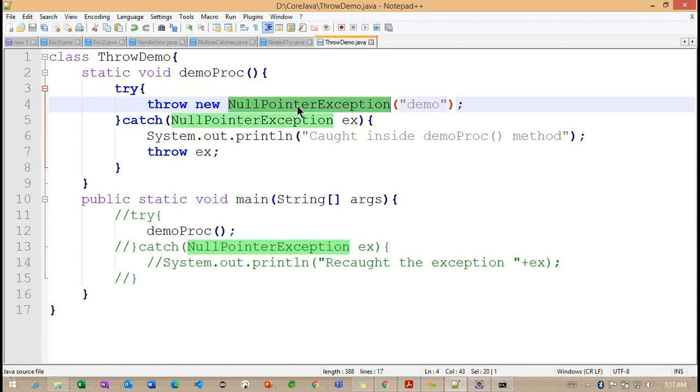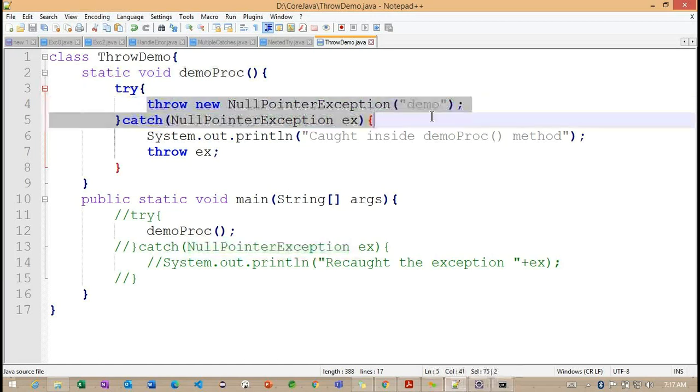Sometimes we'll work with a user-related exception, or a password-related exception. If the criteria we set for the password is not followed, we throw a password-related exception. But how do we provide the message? With the help of the string parameterized constructor. So we need to understand why the second constructor is very important compared to the default constructor.